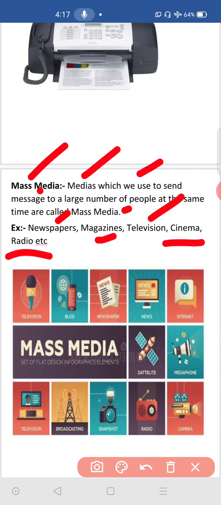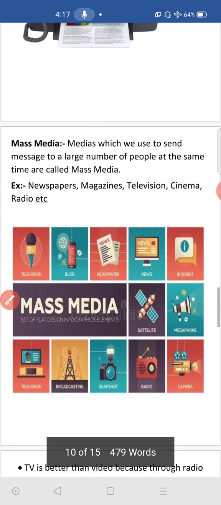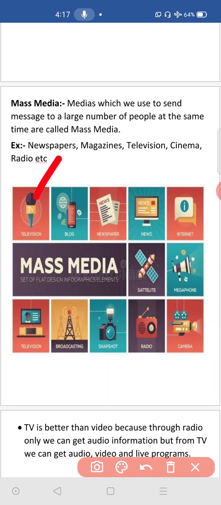Now finding a radio itself is a big difficulty. But earlier there were these radios. Through radio, only government officials and ministers and MLAs were giving messages. They were sending messages. Then later, look at this image. They are there here. Television, blog. It means different types of internet facility. Using the internet facility, we can use blogs, different blogs, newspapers, news, TV news, or internet facility, satellite, megaphone.